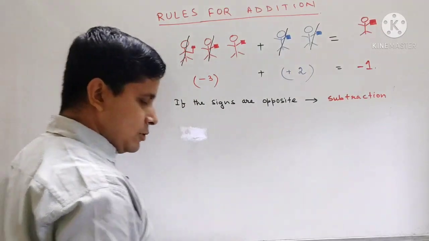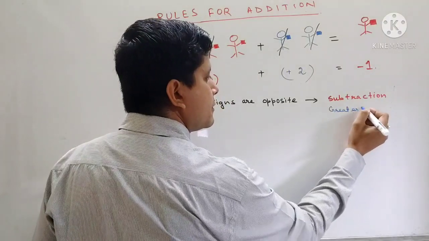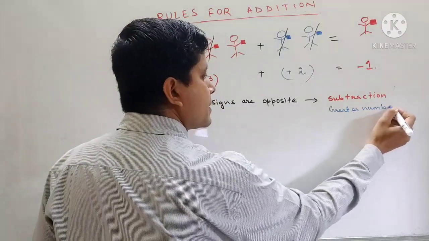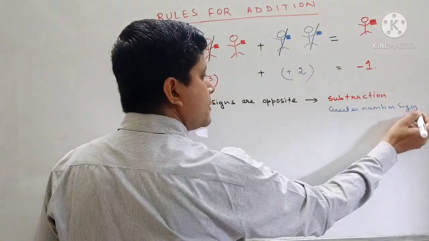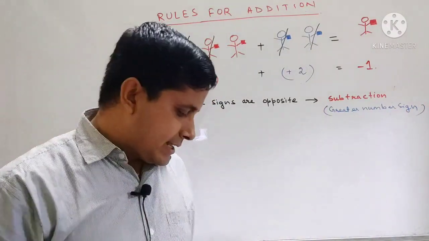So which sign will be given? The greater number's sign will be given. Okay, let us take another example.